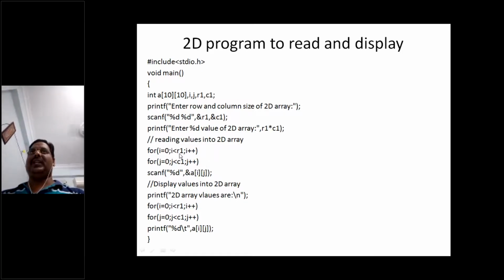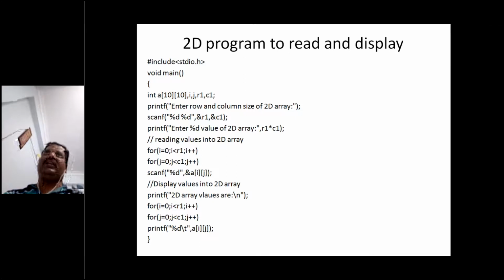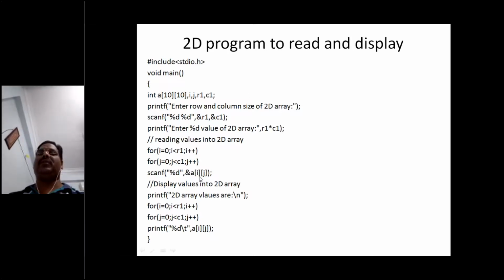i is starting with 0, then i is less than 2. Then the condition is true. Then coming to the nested for loop, for j is equal to 0, 0 is less than 2. That is also true. Then scanf %d &a[0][0]: whatever value you provide from the keyboard as input, that integer value is going to be stored into which location of the array? A[0][0], at that cell, it is going to be stored, right?